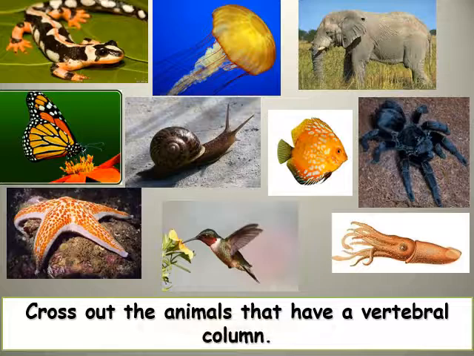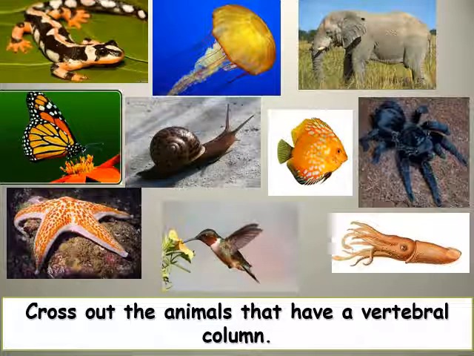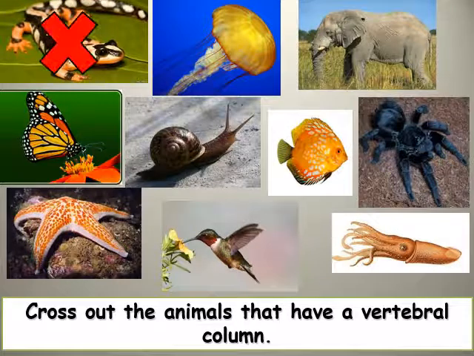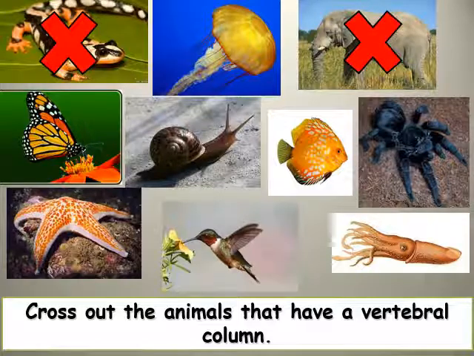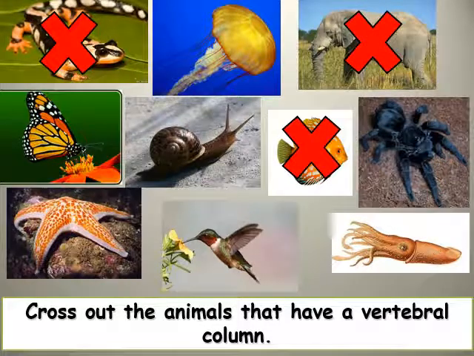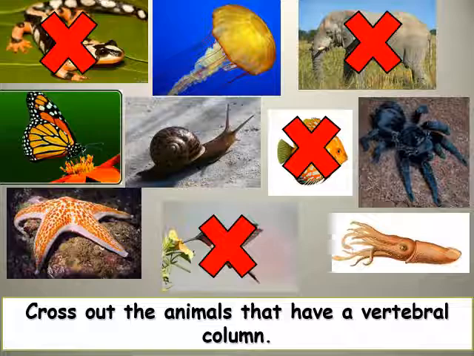Now you have all these animals. We have to cross out the animals that have a vertebral column. First of all, we have to cross the lizard, the elephant, the fish, and the bird, because all these animals have a vertebral column while the others don't have a vertebral column.